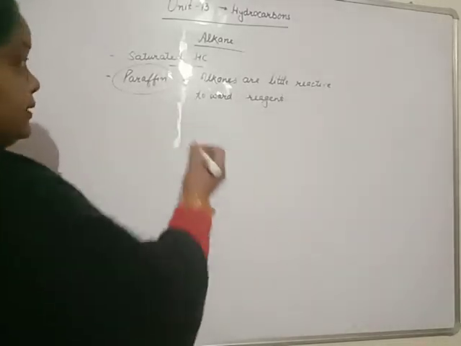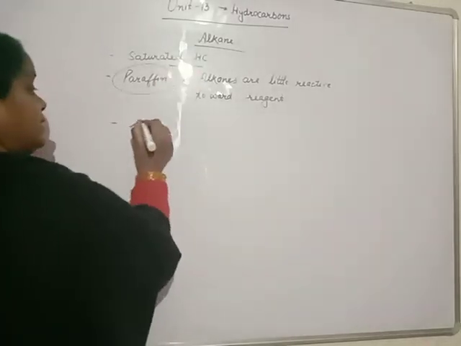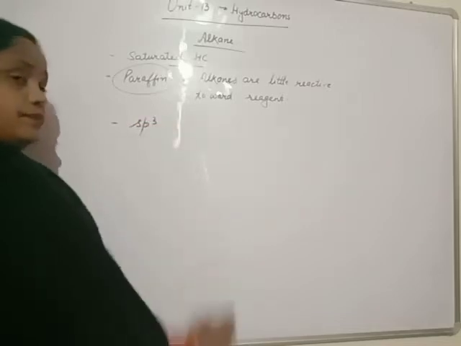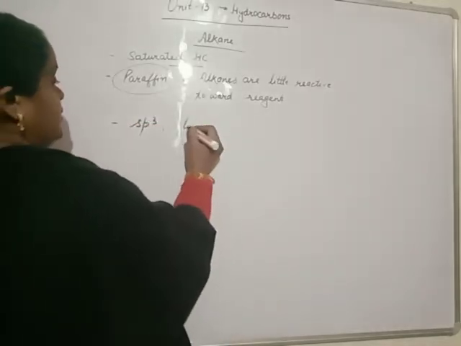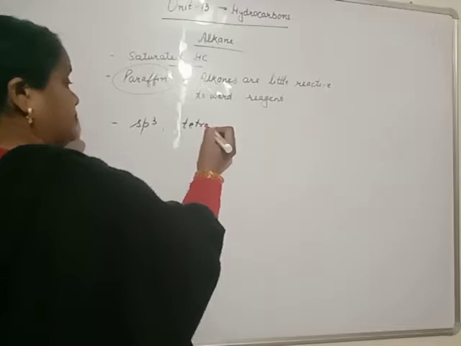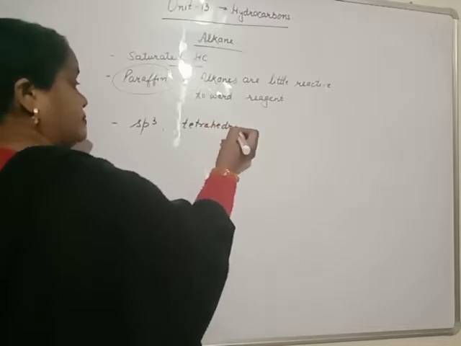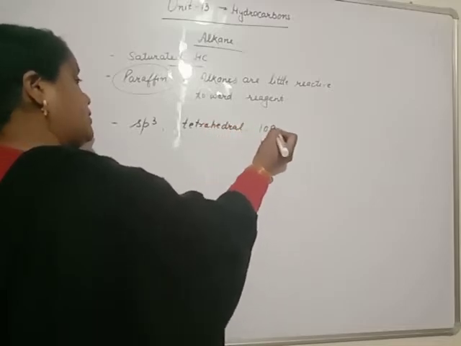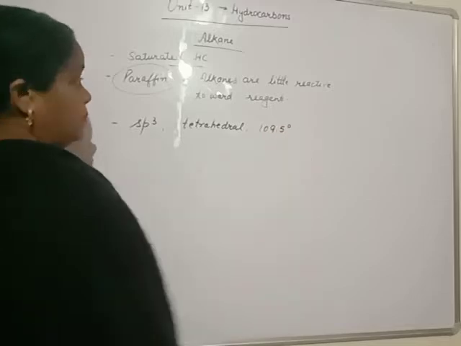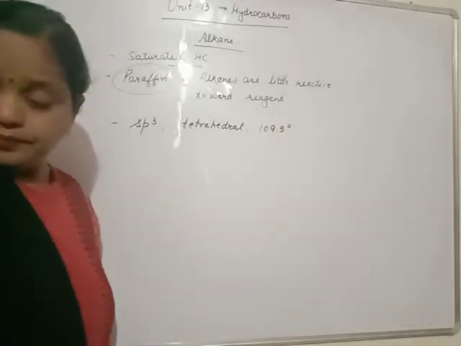Beta, each carbon in a saturated hydrocarbon is sp3 hybridized with tetrahedral geometry and 109.5 degree bond angle. Clear?